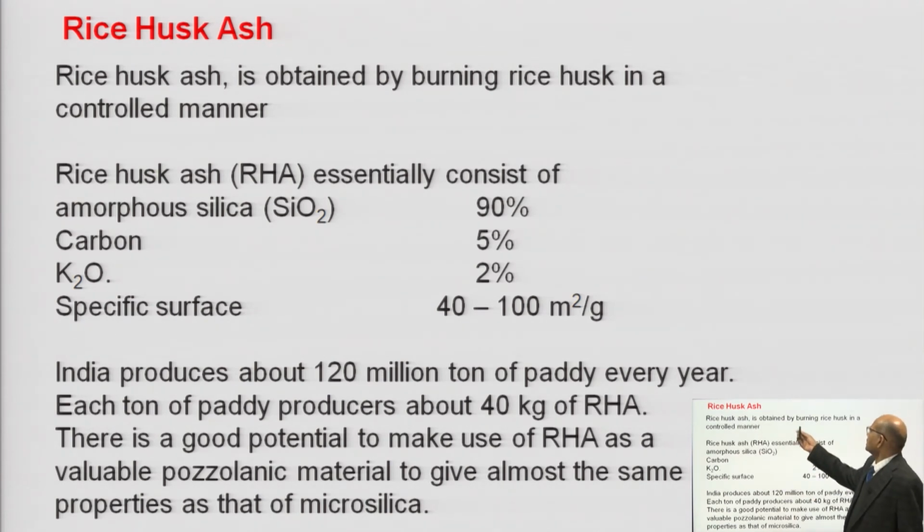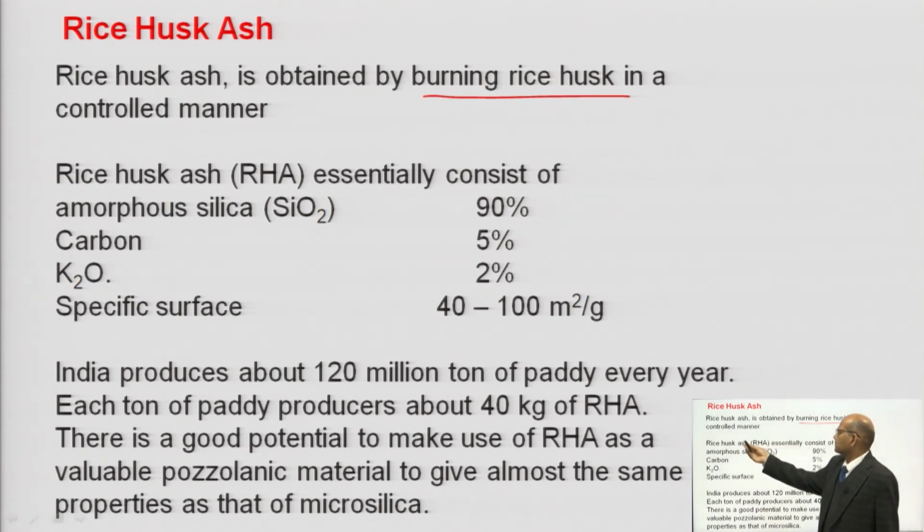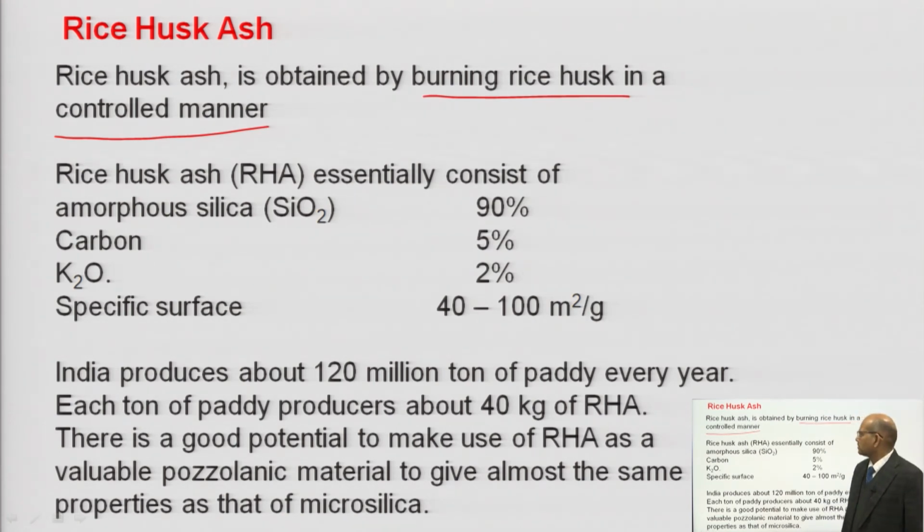That is obtained by burning rice husk in a controlled manner. Okay. So, that sintering should take place, it should be fused. If it is not burnt properly, then instead of enhancing the concrete property, it is going to become a deleterious property. Okay. So, you have to burn it in controlled condition.